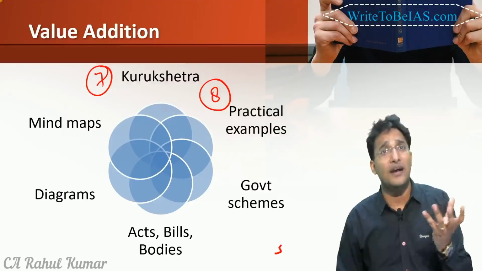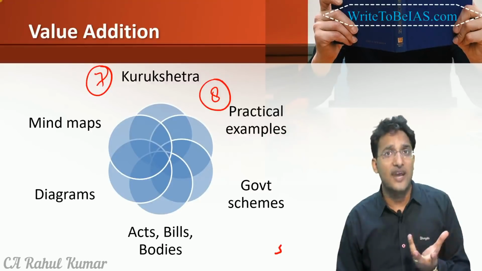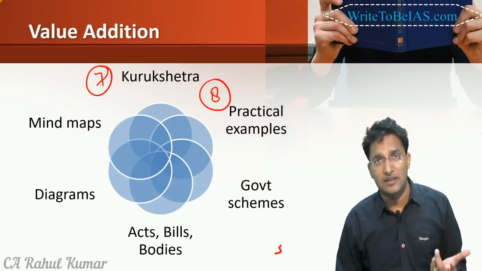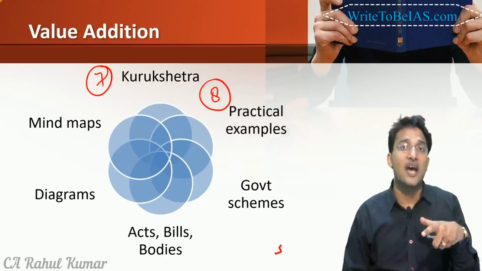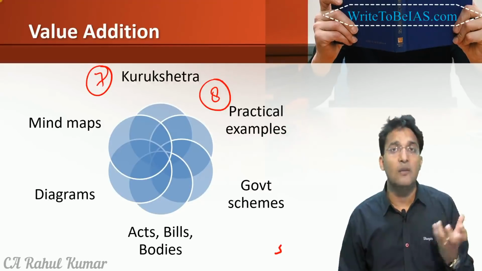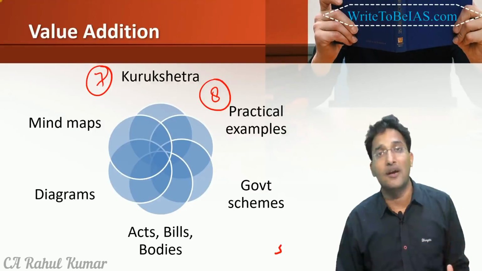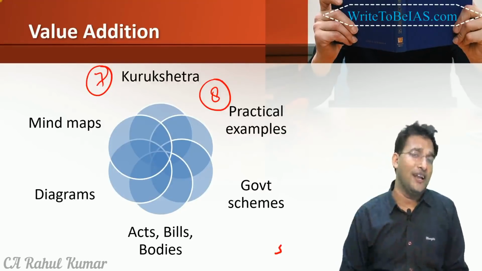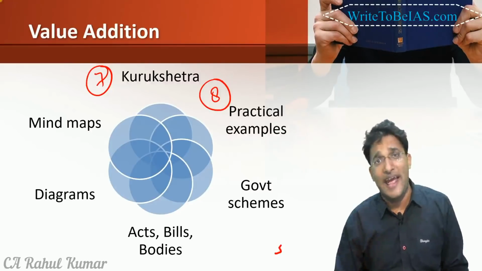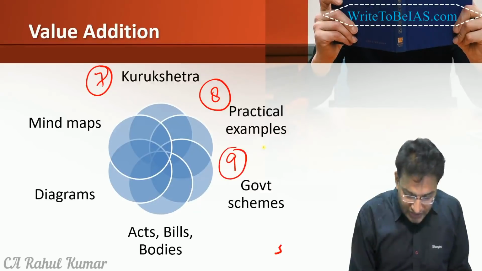Similarly, there are practical examples in the Real Estate Act. The authority is located in Lucknow, in the state of Uttar Pradesh. However, the major projects are coming up in Noida and Ghaziabad. So it becomes impractical for a home buyer to move to Lucknow from Ghaziabad. This kind of practical example can add wonderful marks because it gives you an edge over others. Then there are lots of government schemes in the India Yearbook.